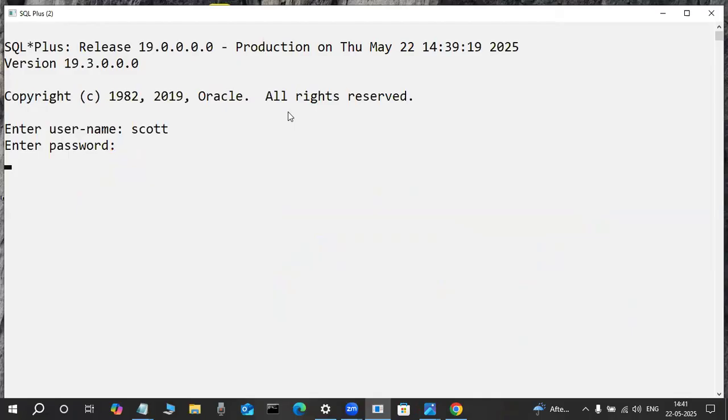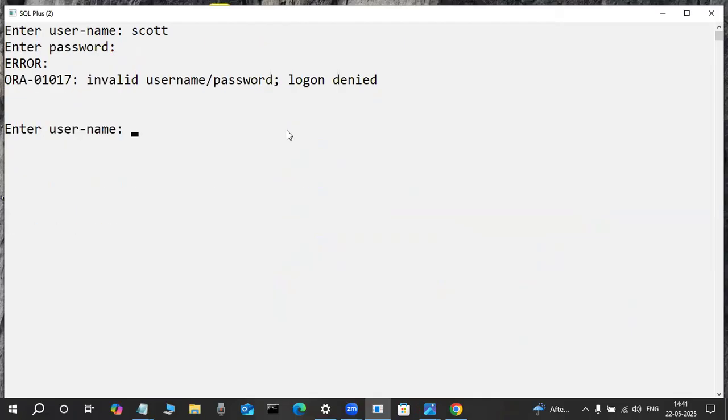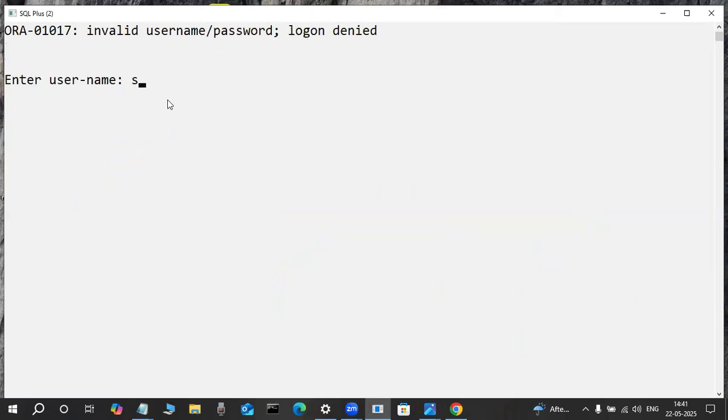Which one is a default user? I will tell you. Anybody have an idea? System is a default user, and the password is whatever password you give at installation time.